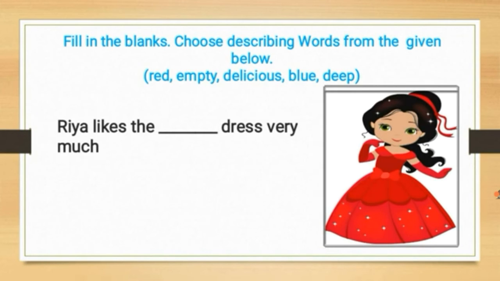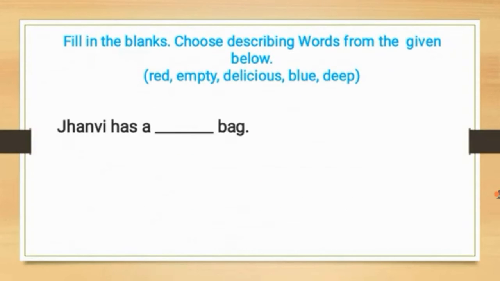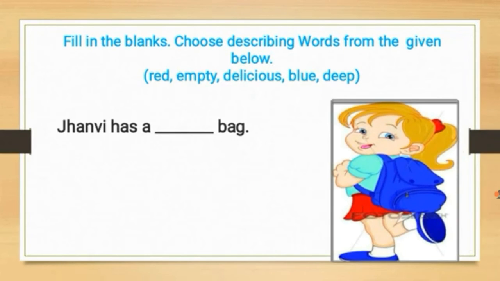Riya likes the dash dress very much. Which color dress does she wear? It is red. It means she likes the red dress. So the answer is red. Janvi has a dash bag. You can see the color of her bag. It is blue. So we can't say red, empty, delicious. We should say Janvi has a blue bag.